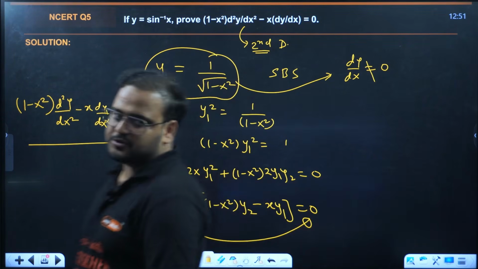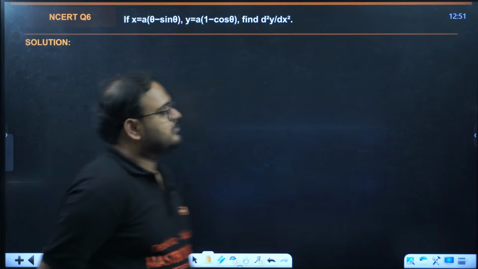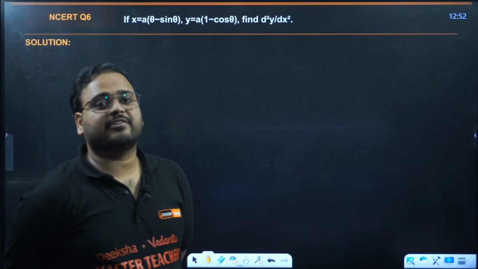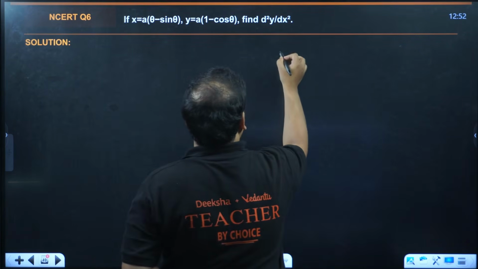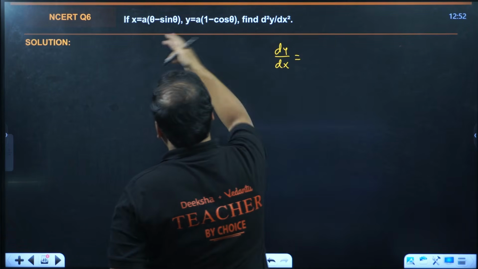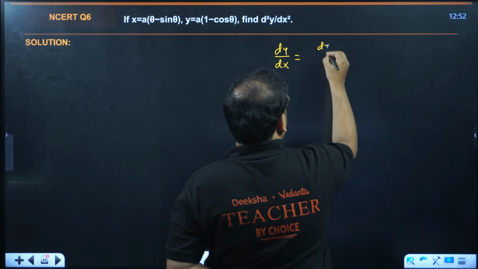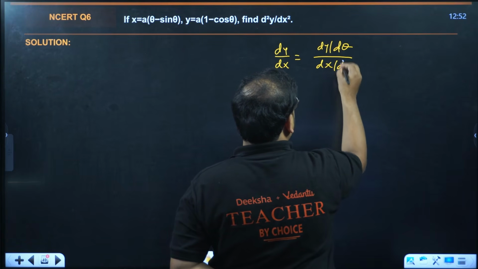Second order derivative question. Second order derivative, very simple problem. This is the question on parametric form application with second derivative. To find this, you have to find the dy by dx first. And they are both in terms of parameter. So we'll write dy by d theta upon dx by d theta.